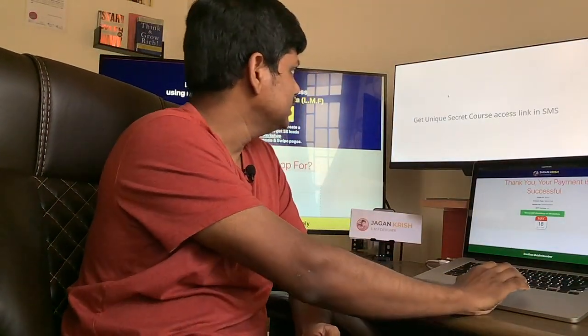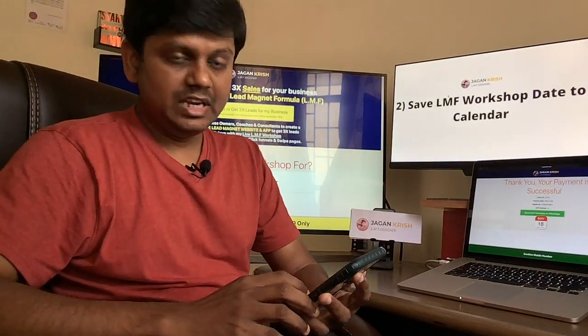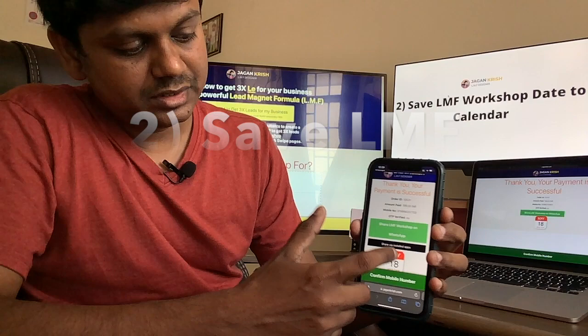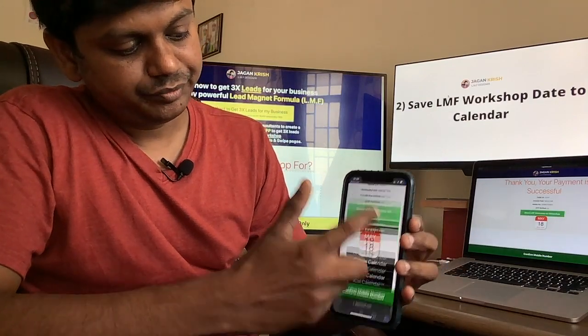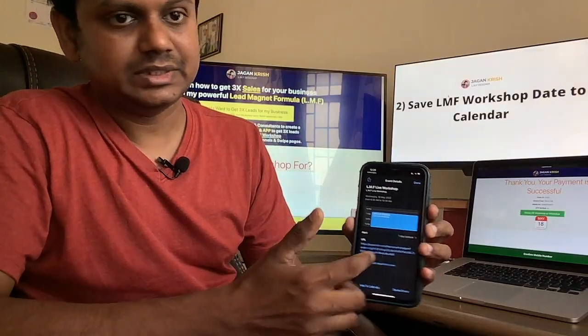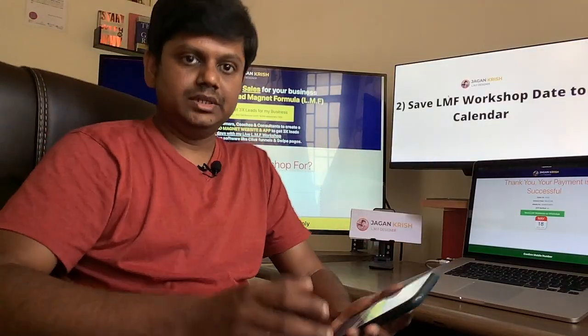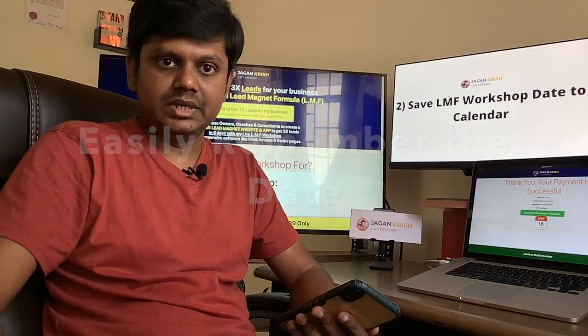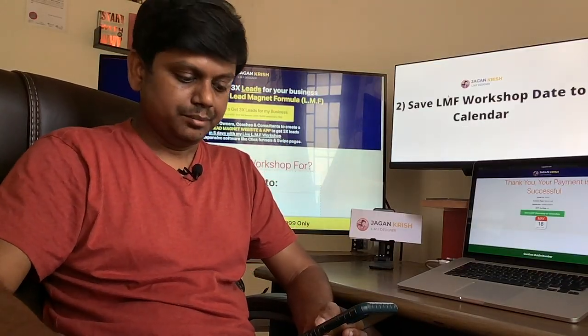The second thing is to save the LMF workshop date to your calendar. There is a calendar icon at the bottom, so click on that. You will see the calendars. Just click it and add it to your calendar, so that you will not put anything else important on that date. So it will be in the calendar.